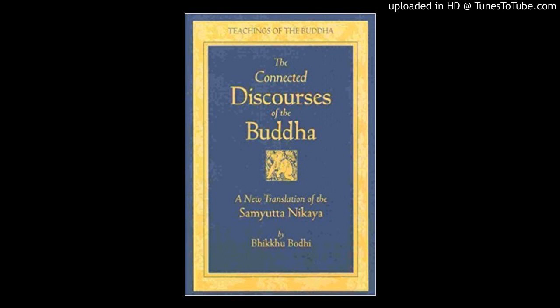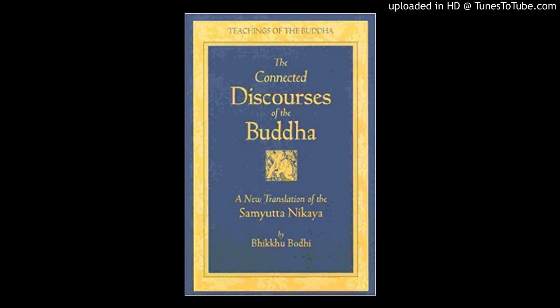"Similarly, that feeling by which one describing the Tathagata might describe him, that perception, that volition, that consciousness by which one describing the Tathagata might describe him, has been abandoned by the Tathagata, cut off at the root, made like a palm stump, obliterated so that it is no more subject to future arising. The Tathagata, great king, is liberated from reckoning in terms of body, feeling, perception, volition and consciousness.